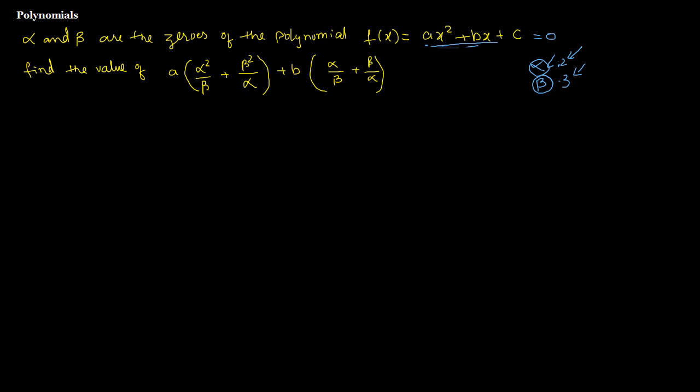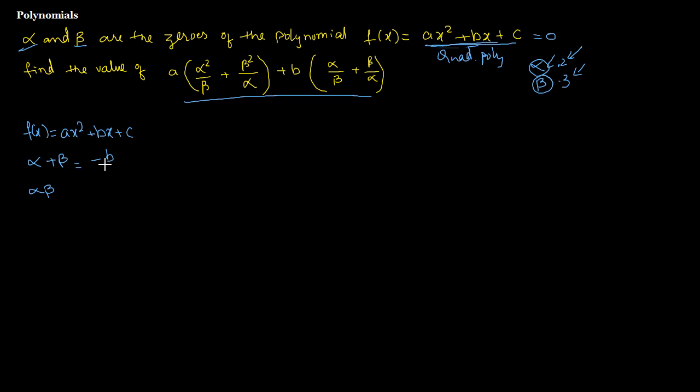So here they have given a polynomial which is a quadratic polynomial, and alpha and beta are two zeros. So let's take that and try to find out the value of this. But there is something else you need to know. From this polynomial, f of x equals ax square plus bx plus c, I should be able to write the sum of those zeros and the product of those zeros. Sum of those zeros is minus b by a and product is c by a.